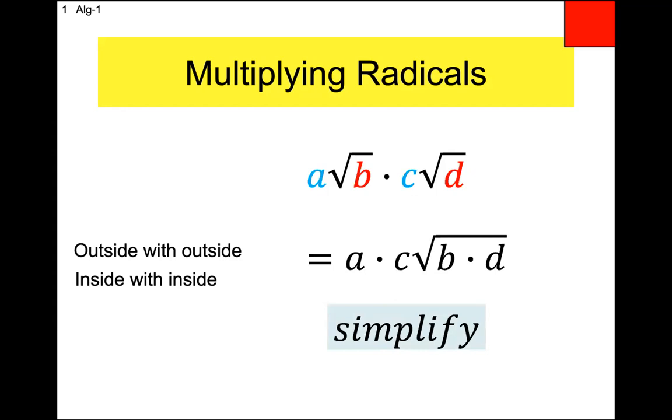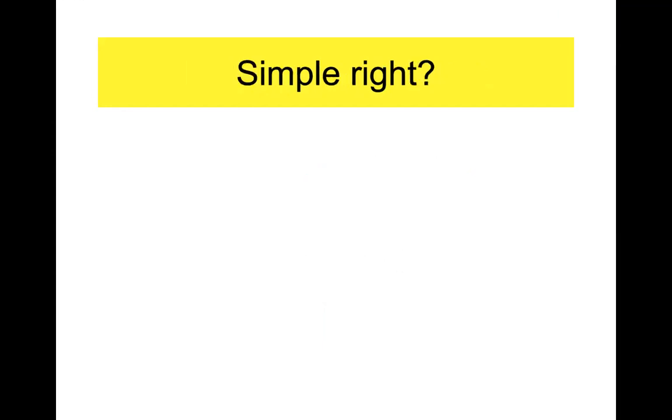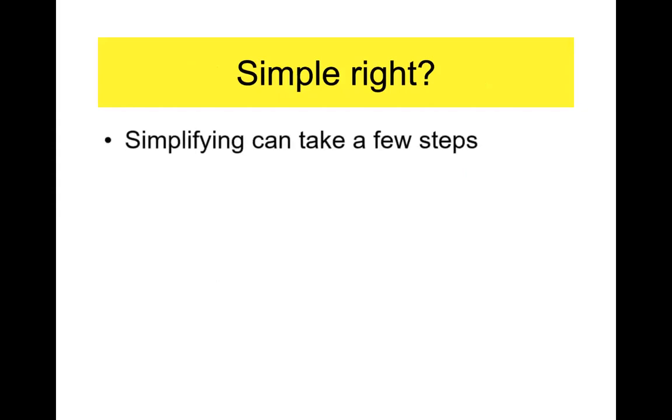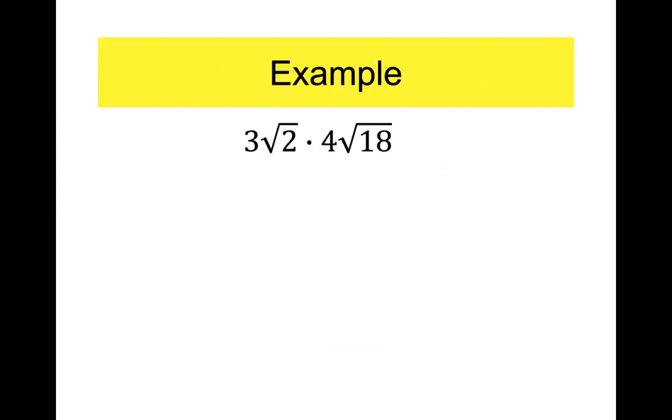Radical expression means there's going to be a square root symbol. Expression means there's going to be two or more things to do. All right, sounds simple, and it is simple. Sometimes it can take a few steps because what's underneath the square root symbol won't be a perfect square. It'll be an imperfect square, and you've got to simplify it. Let's do one together. Here we go.